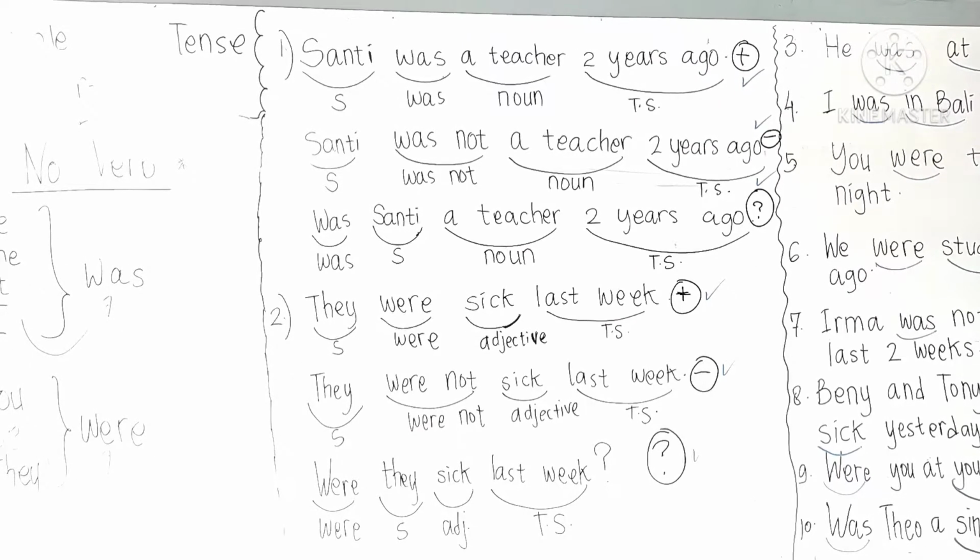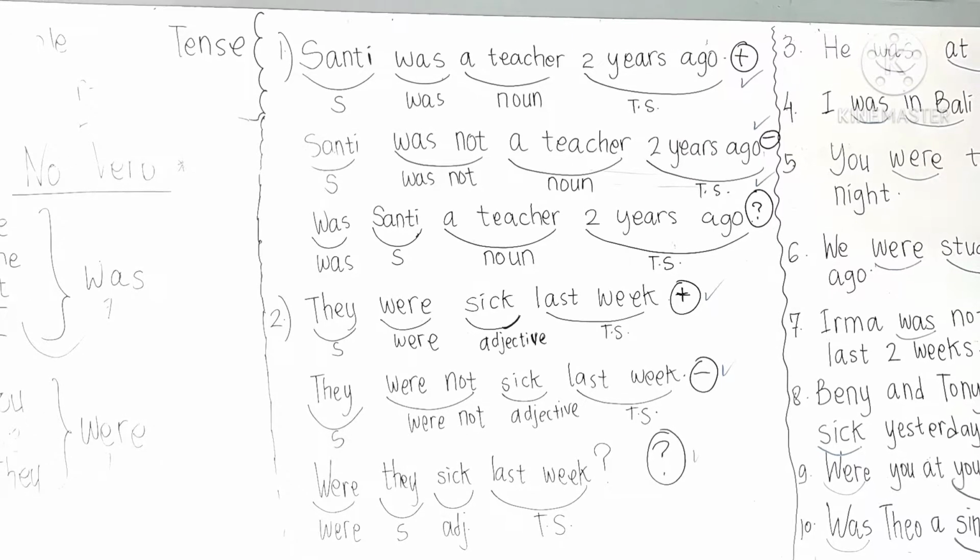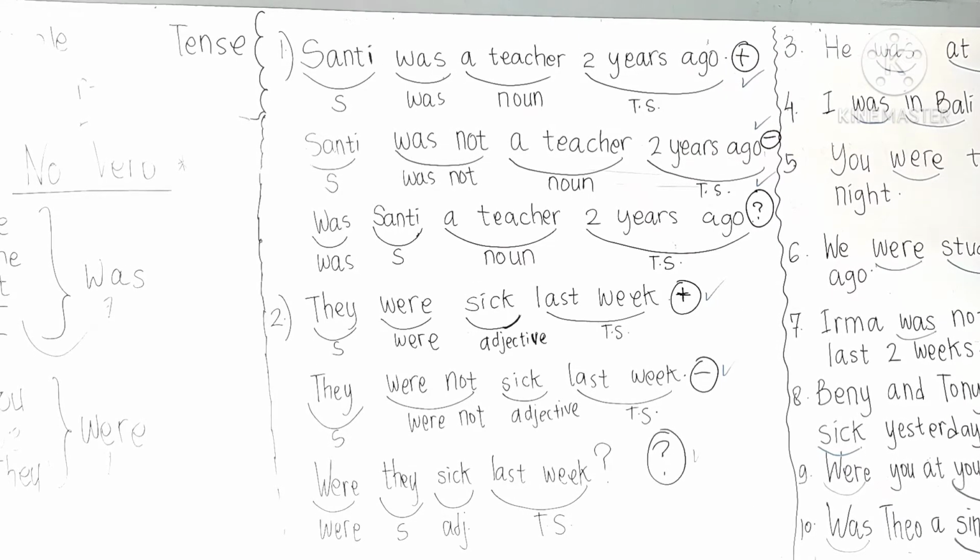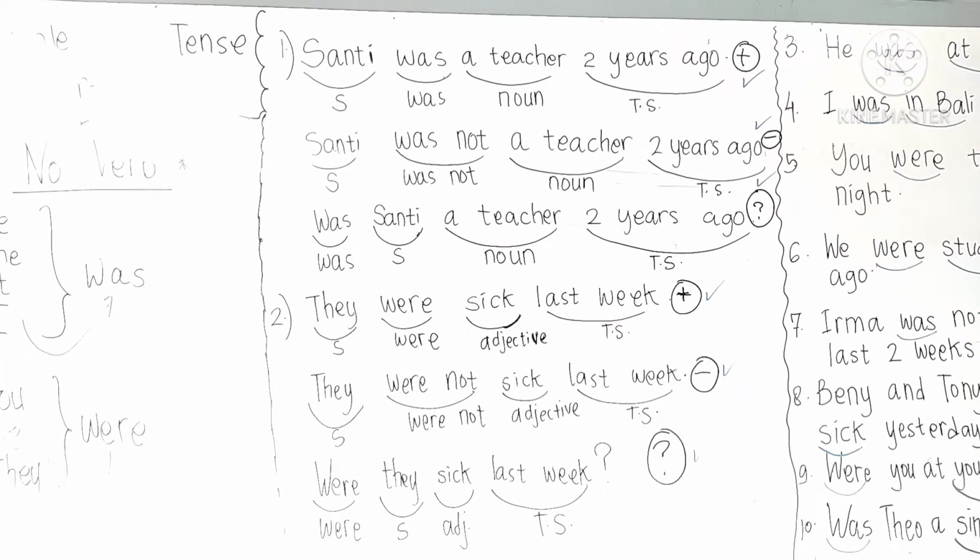Now I'm going to tell you example by using were. Number 2. They were sick last week. Alright? So they as subject plus were plus sick. Sick here as adjective, and then last week for time signal. So this is actually positive sentence.